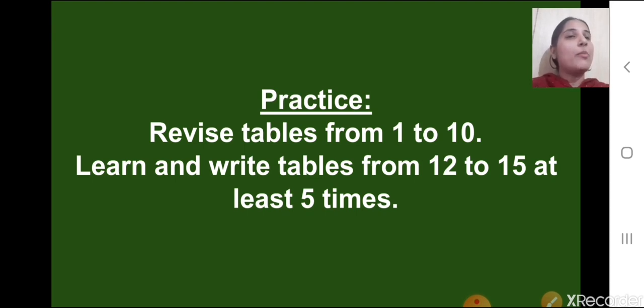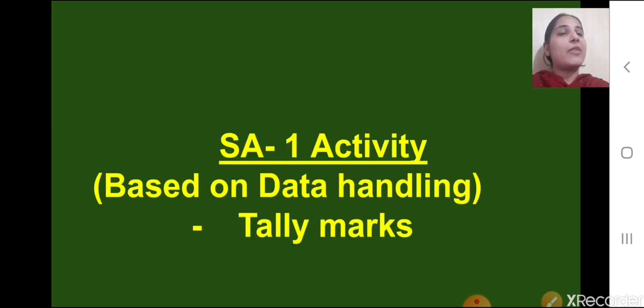write tables from 12 to 15 at least 5 times. In the orals, only the table of 12, 13 and 14 will be asked. So revise all those tables thoroughly children, okay? That is regarding your Essay 1 orals. Now let's see the Essay 1 activity.